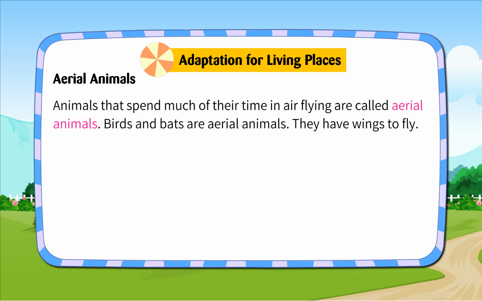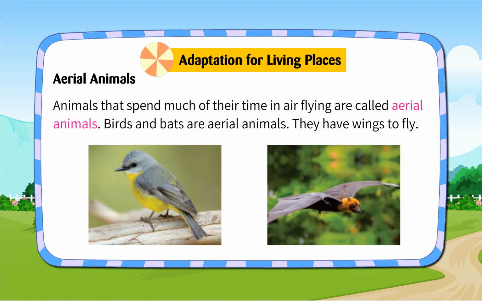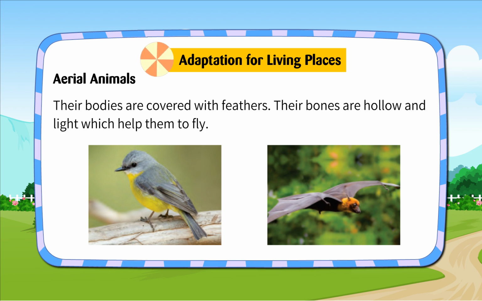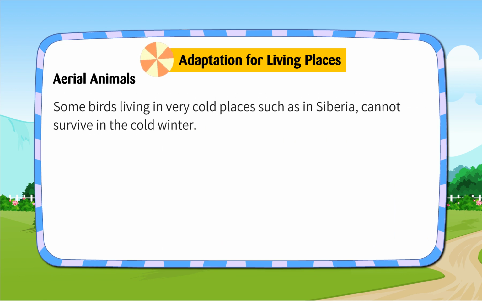Aerial animals. Animals that spend much of their time in air, flying, are called aerial animals. Birds and bats are aerial animals. They have wings to fly. Their bodies are covered with feathers. Their bones are hollow and light, which help them to fly.